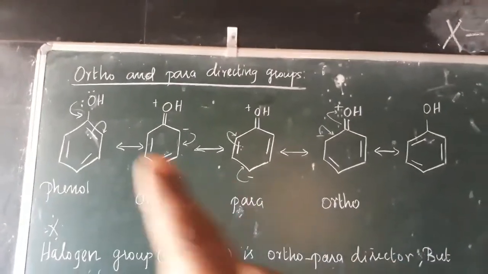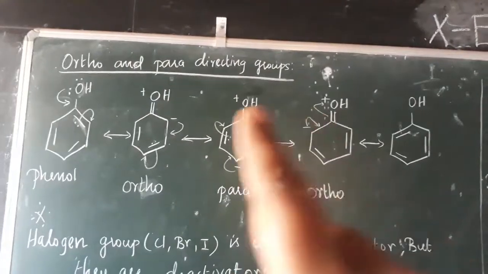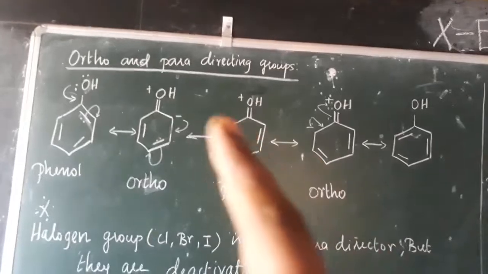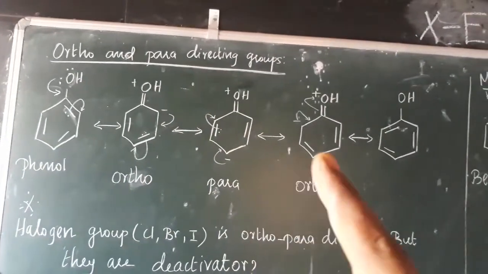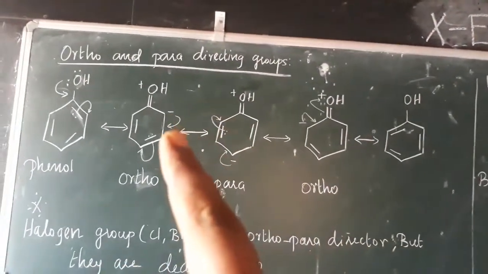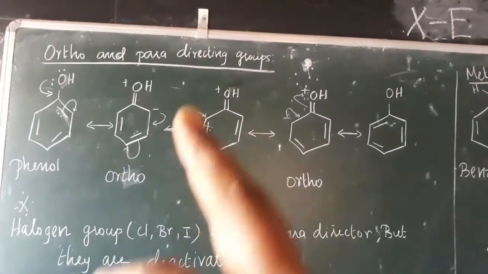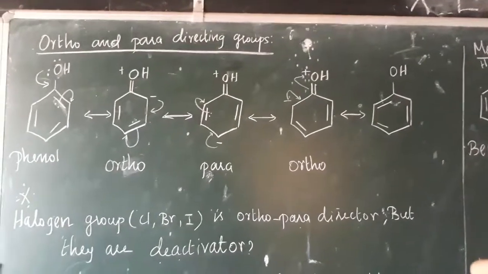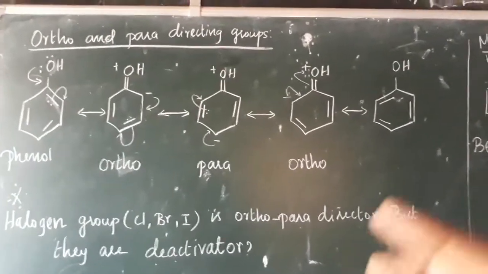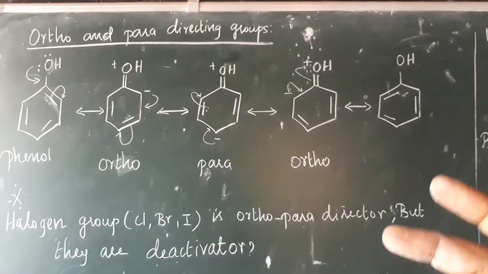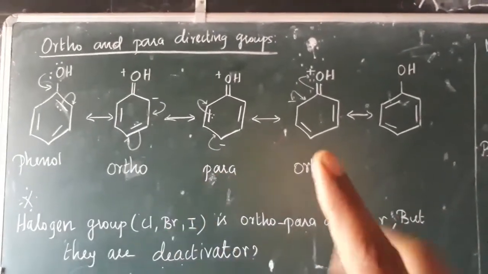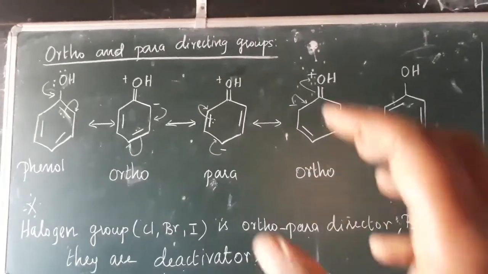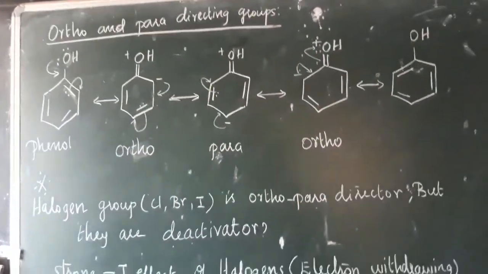How many resonance structures do we have? 1, 2, 3, and once again it goes to the phenol structure. In these resonance structures, in the ortho, para, and again ortho positions, we have negative electron density, so the electron density increases. The incoming group, with positive character, attaches where the electron density increases. Only the ortho and para positions have increased electron density, so the incoming groups go to the ortho and para positions.